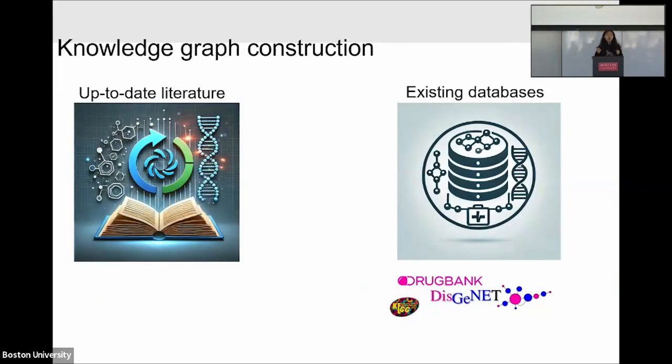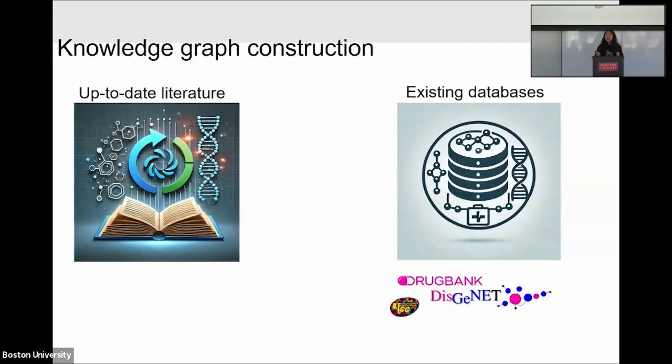We usually have two types of ways. One way is that knowledge is buried in massive literature, and every day thousands of papers are published, so we can get the most updated information from the literature. Another way is to use existing databases like DrugBank, DisGeNET, and KEGG. These databases have curated, verified relationships.